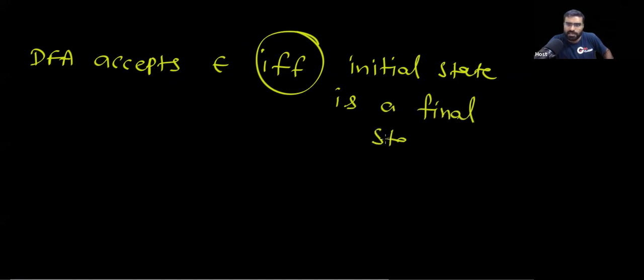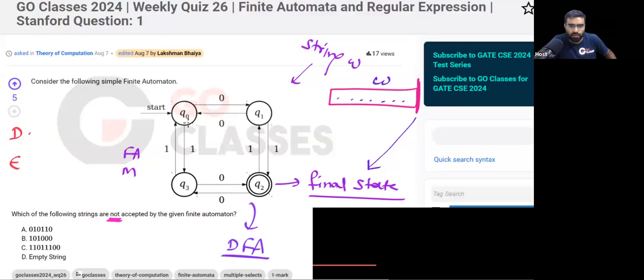Remember, this is an if and only if statement. You can see the initial state is not final.